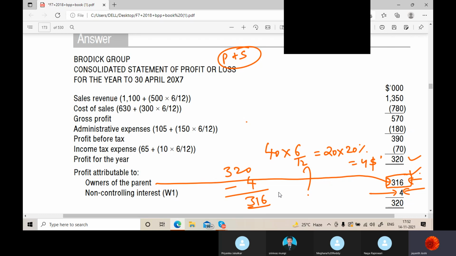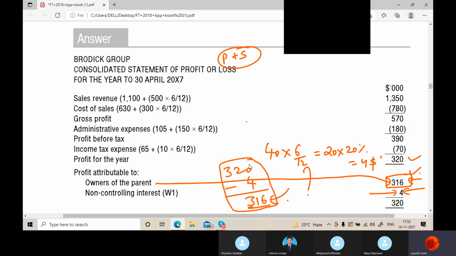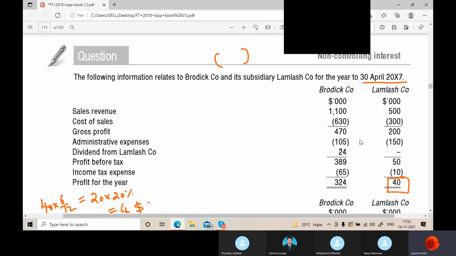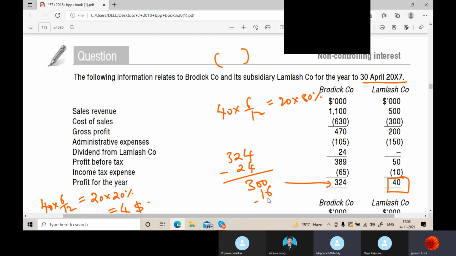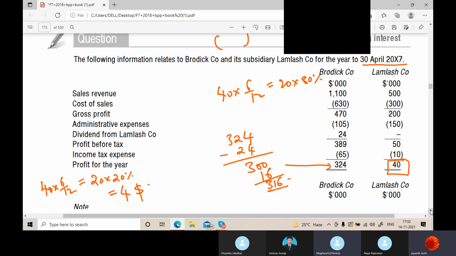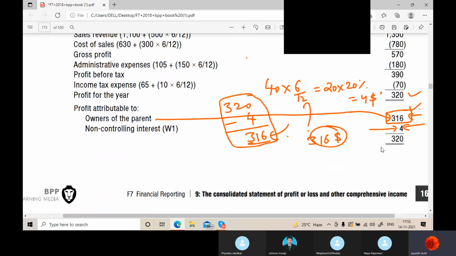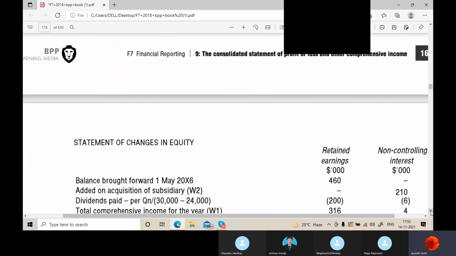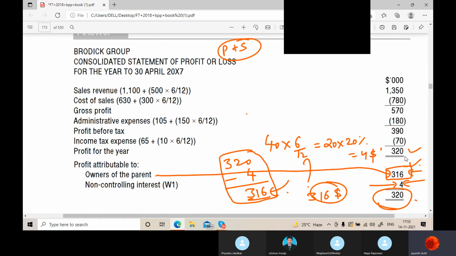Now you tell me, this 316, where did you get it from? Can you tell me the breakup of this 316 amount? Simple, go to the statement. What is the profit for the year? 324. Remove the dividend, because in consolidation that should not be there. 300. And out of that, 40 into 6 by 12, how much? 20 into 80%, how much? 16. 316. Finish. So this is almost all done. Let us go forward. Have a look through this once, and I will move forward.